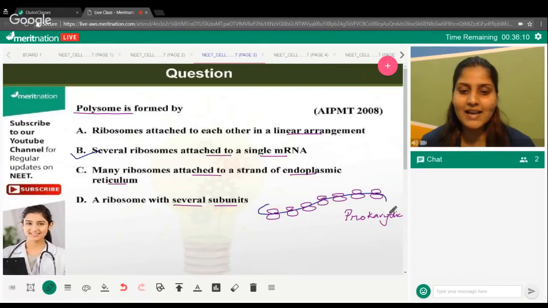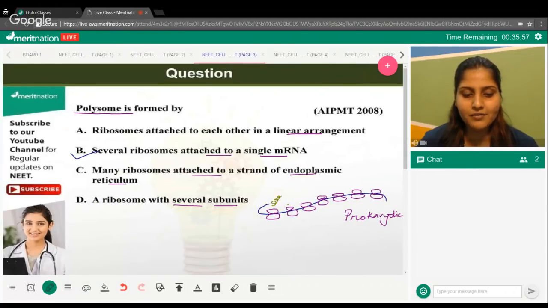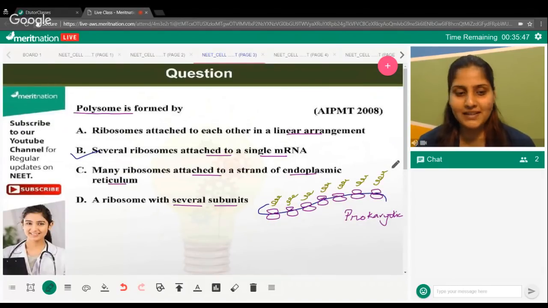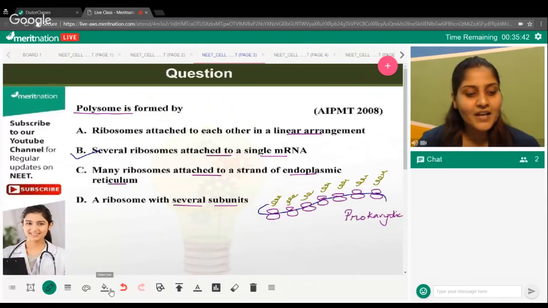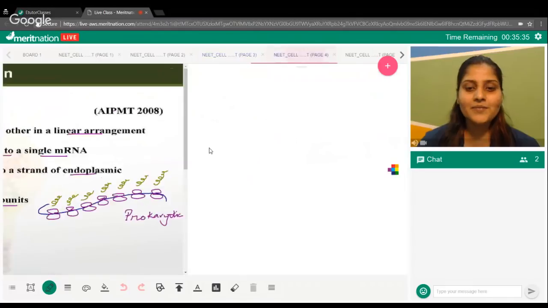Okay, understandable, everyone? So you find a single mRNA molecule is being attended by many ribosomes together, and they are performing their task of translation. You'll find the polypeptide chain coming out from all of these. So those of you who are in 11th class this year, you will understand this more clearly in your class 12th. But you have a basic idea about polysome this year. Right. So I guess this is clear to all of you. We'll move on to the next question, everyone.